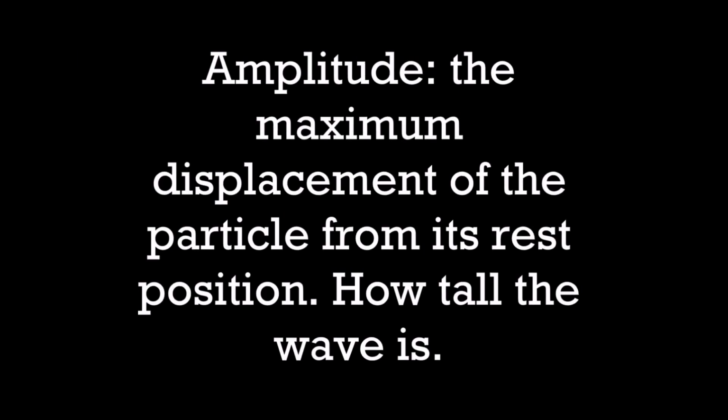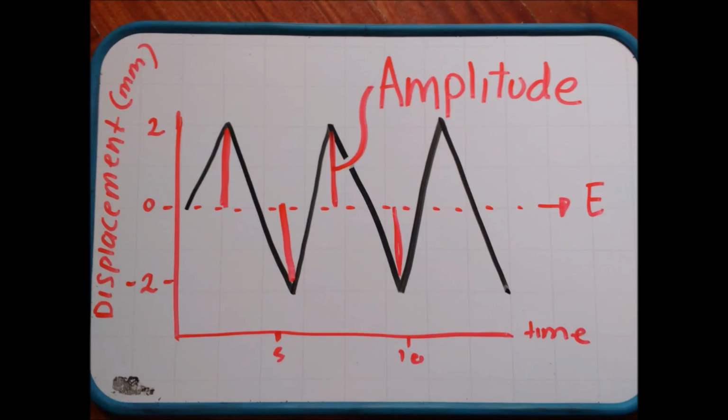Waves also have amplitude, which means how tall the wave is. The amplitude of the wave used in this chart is 2 millimeters, because from the rest position, the highest point the particle reaches is 2 millimeters, and the lowest point is minus 2 millimeters. This tells us the amplitude that the particle has in the medium as it vibrates.